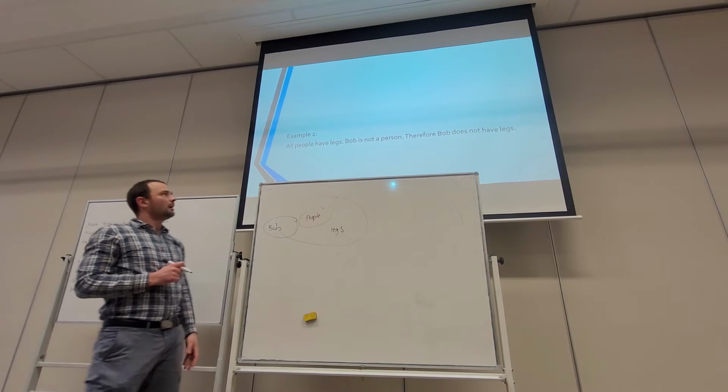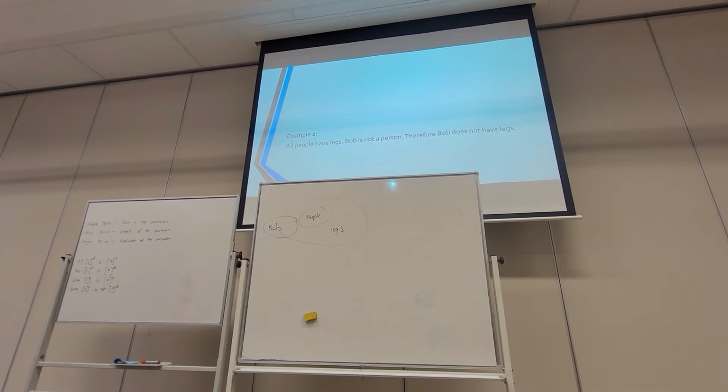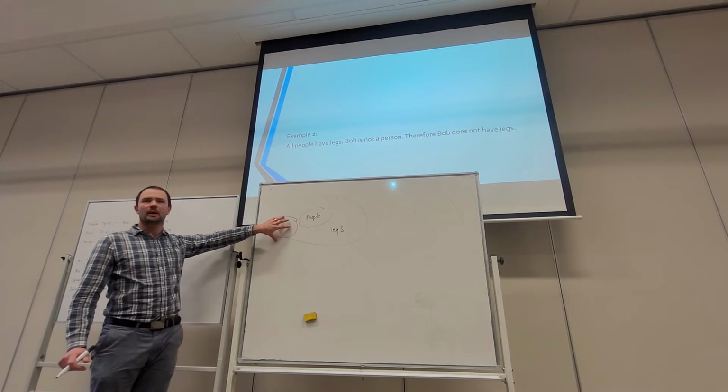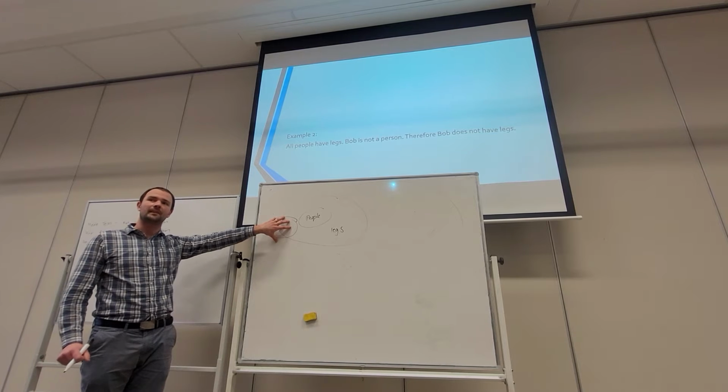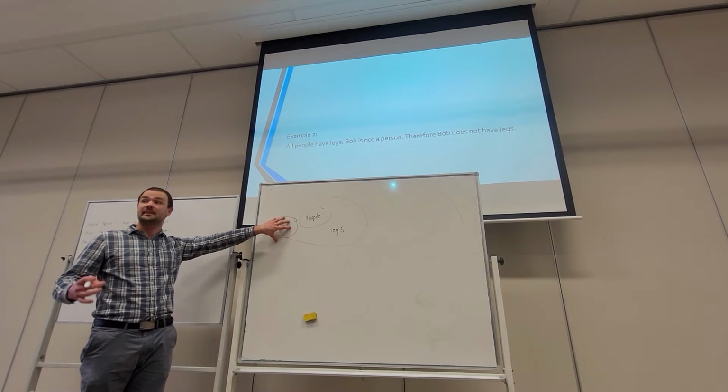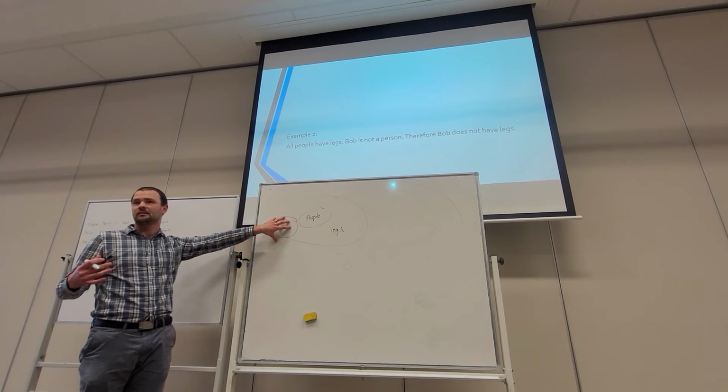Okay, so we've got all people have legs. Bob is not a person. But like I've said, he could be a crocodile. He could be a zebra, which means he could have legs. Or he could be a snake, which means he might not have legs.